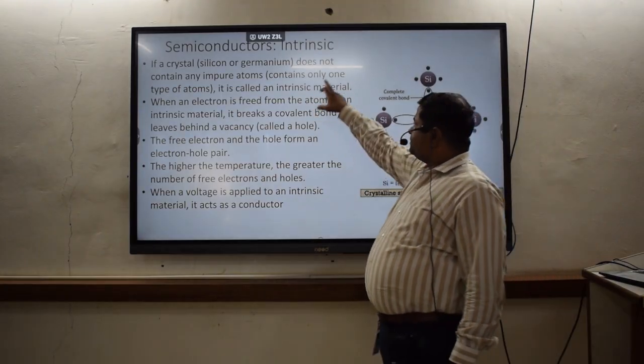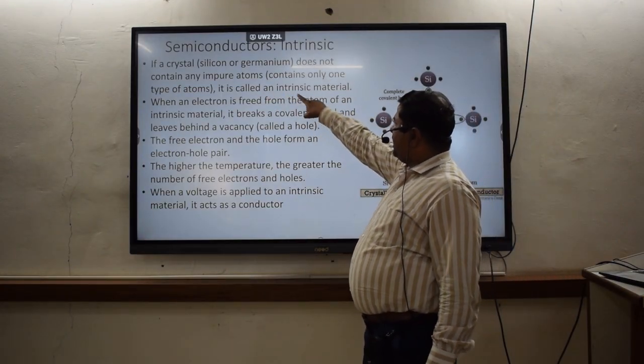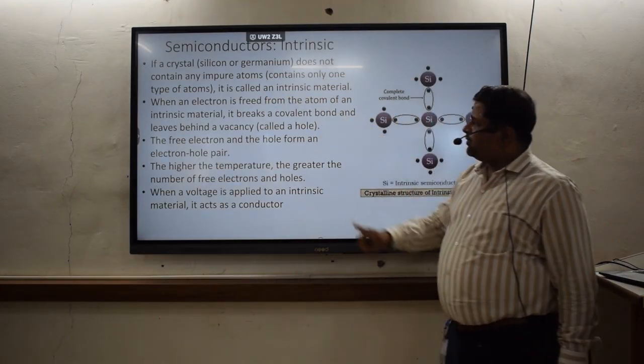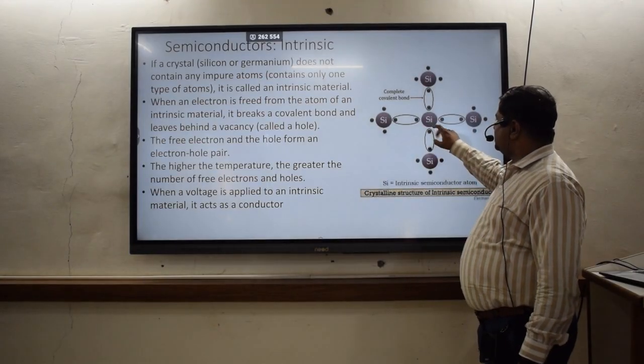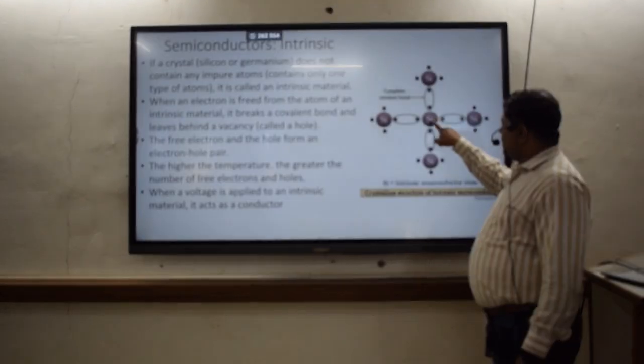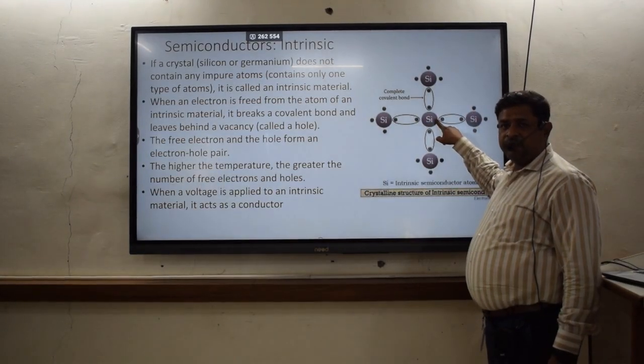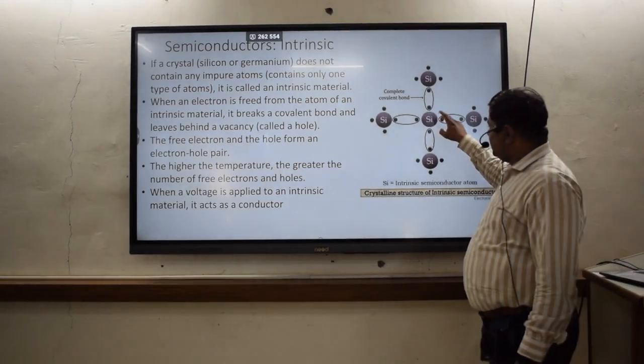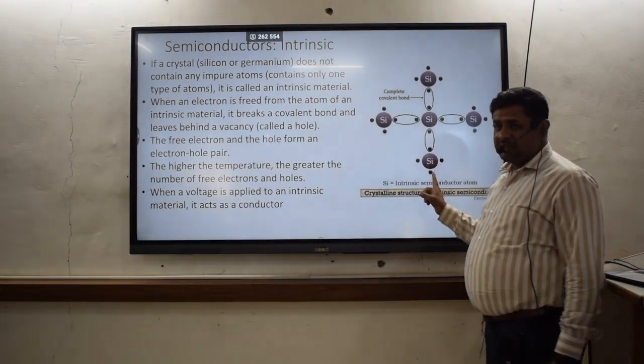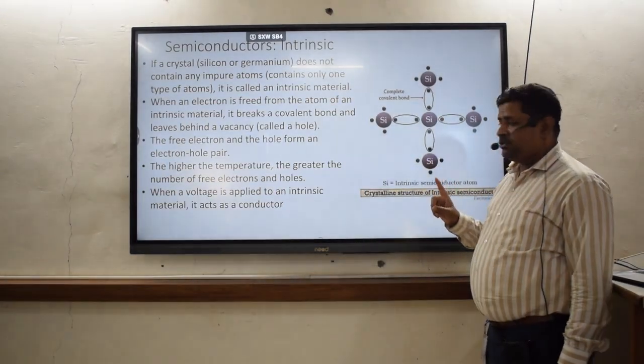It does not contain any impure atom, only one type of atom, and that is called intrinsic. Only silicon atoms are there, so there is no other impurity.